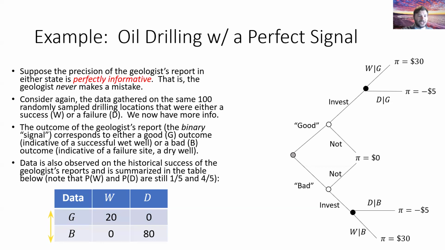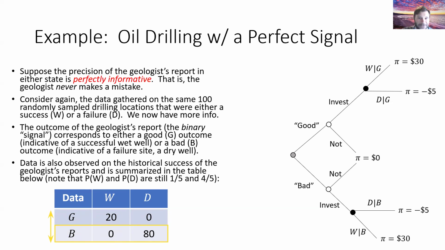Why is this geologist considered to be a perfectly informed geologist? It's because if his signal was good, notice he's never wrong. For every one of those 20 wet wells, he gives a good signal. Similarly, every one of the 80 dry wells, this geologist correctly gives a bad signal realization. He would give a bad report.